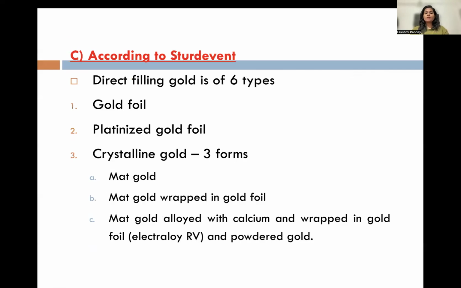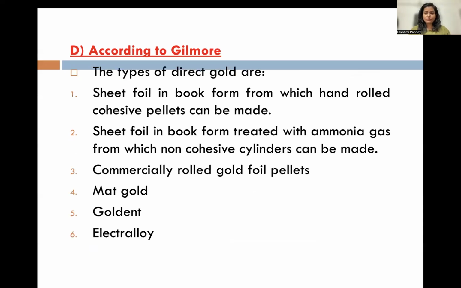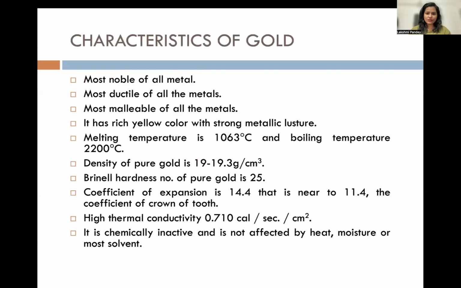According to Sturdevant, it is classified into six types: gold foil, platinized gold foil, and crystalline gold in three forms, that is matte gold that is wrapped in a foil, or matte gold that is alloyed with calcium. These are the further extras, which I think the PPT will be available, so you people can read it later.